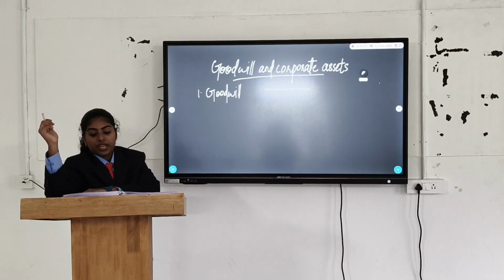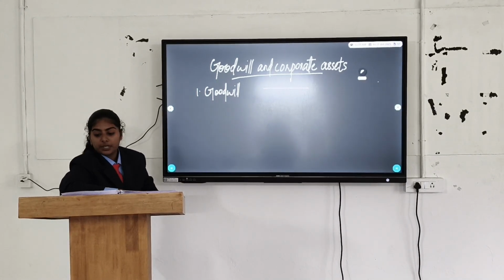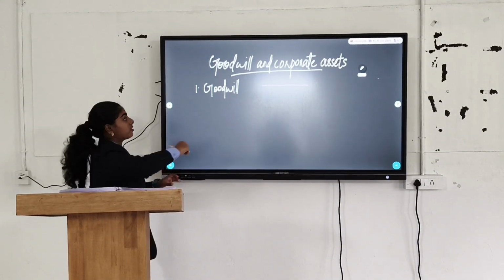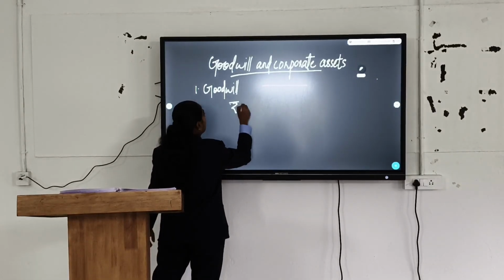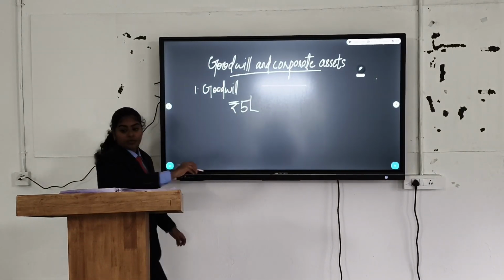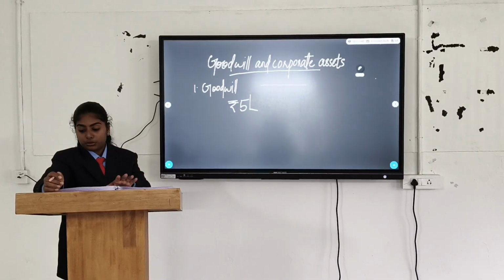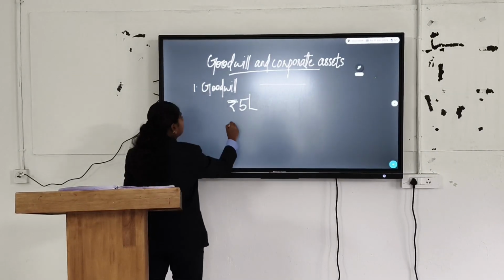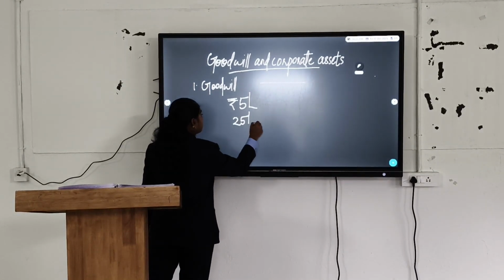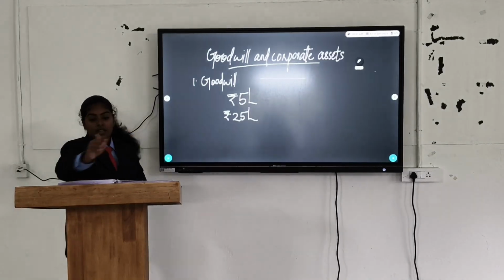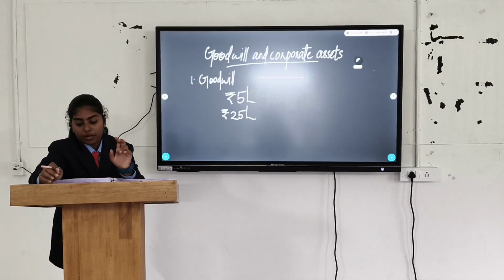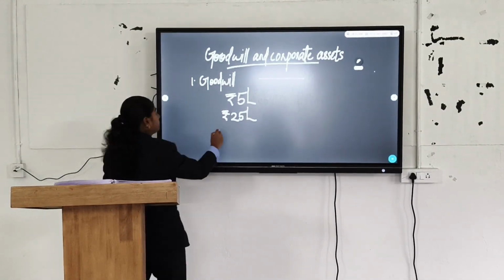For example, A Limited acquired B Limited and recorded goodwill as rupees 5 lakh. The assets of the CGU, including goodwill, are 25 lakhs, and recoverable amount is 20 lakh.